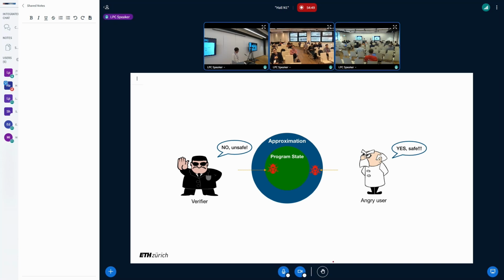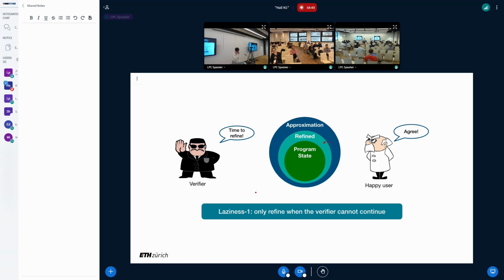So how do we handle this? Let's do something different. Let's not treat this as a point where we cannot continue. Let's not reject the user immediately.